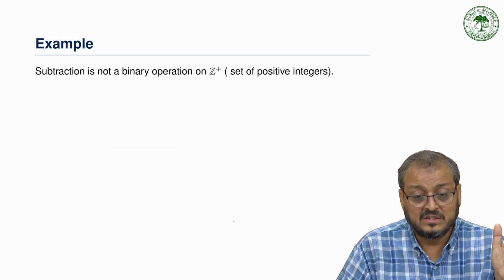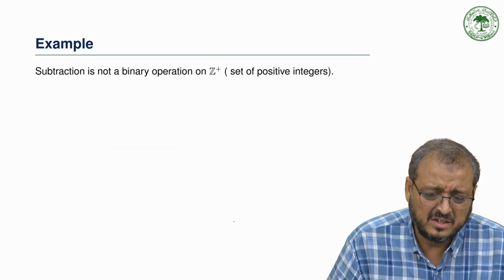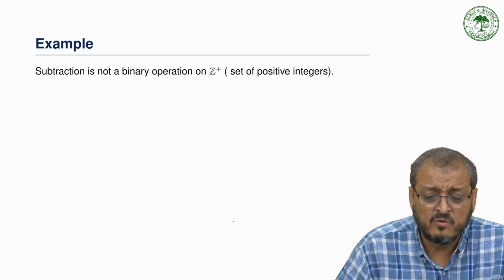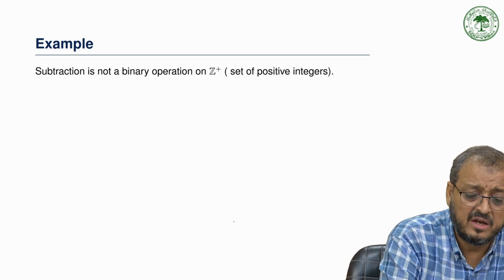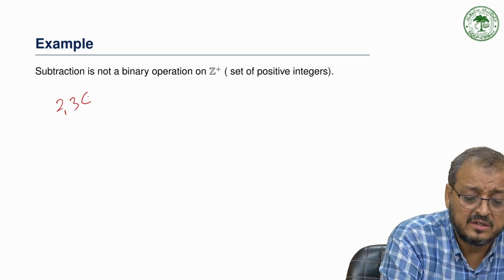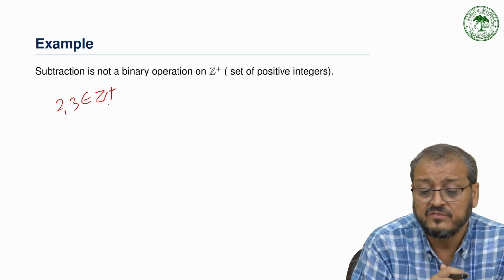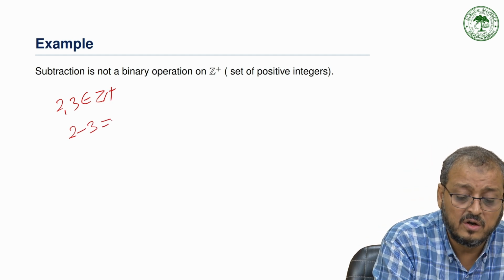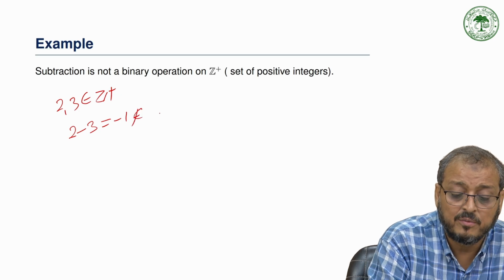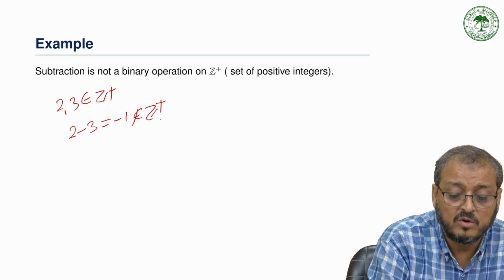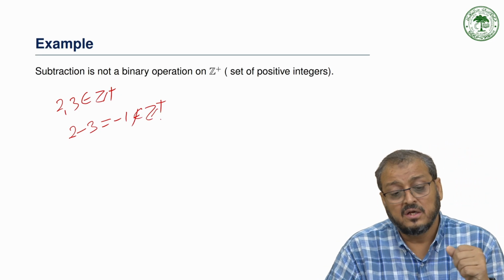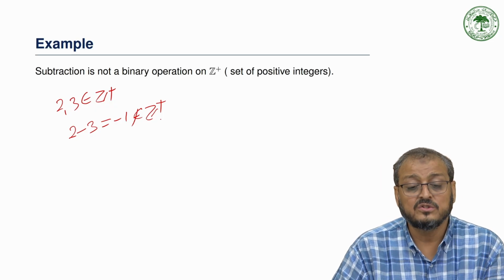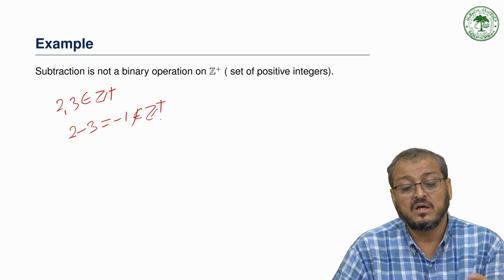Now take subtraction on the set of integers, which is a very trivial example. If we take 2 and 3 as elements of the set of positive integers, then 2 minus 3 is equal to minus 1, which is not a positive integer. This does not belong to the set of positive integers, so subtraction is not a binary operation on the positive integers.